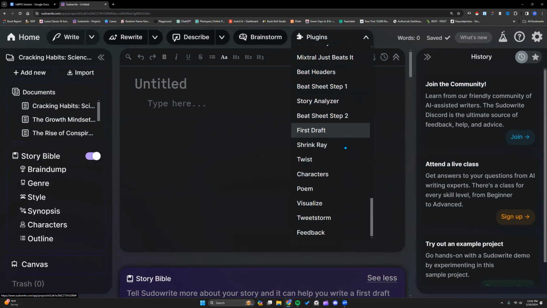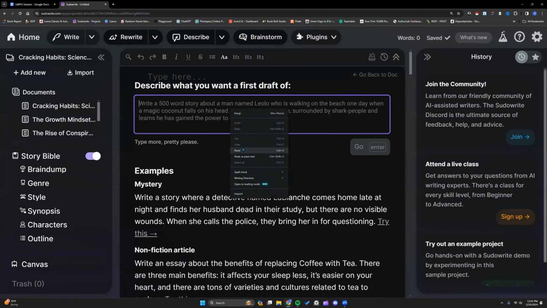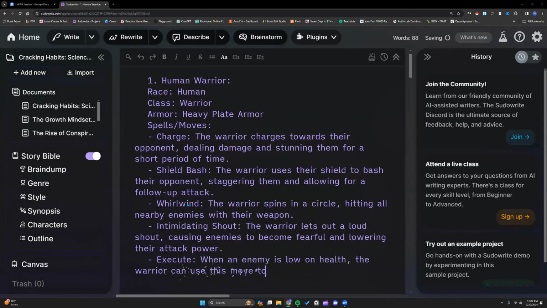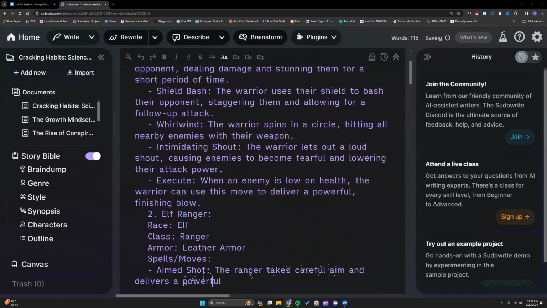Every once in a while, it likes to make me a liar, so let's see how it actually does. I like to put my instructions in First Draft in square brackets, and that just separates it. So if I'm putting a story premise here as well, it knows this is the instructions of what I want it to do, and the remainder is the story premise. I'm giving it the same thing I gave to Brainstorm. So you see a little bit more detail right here.